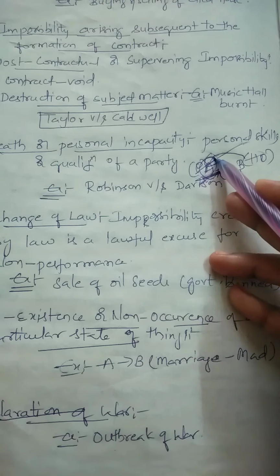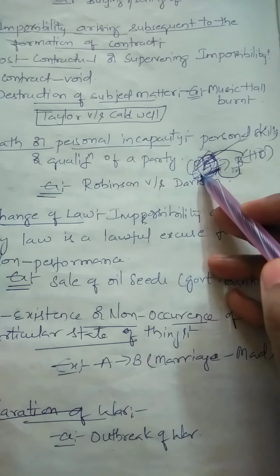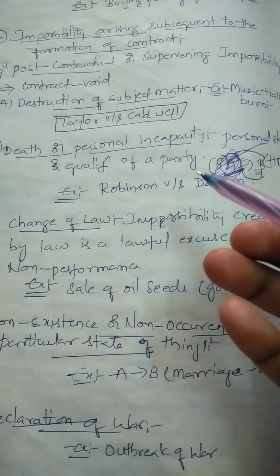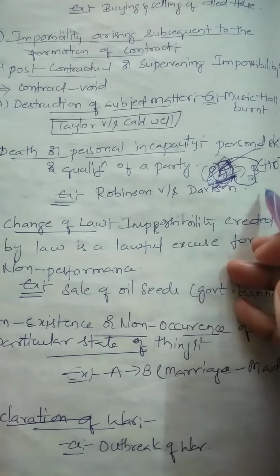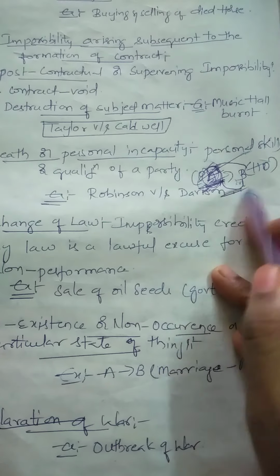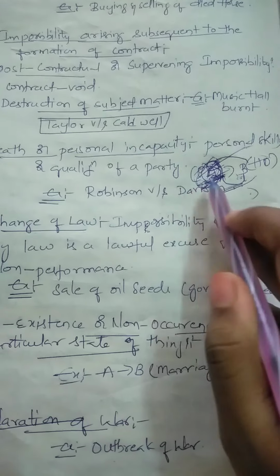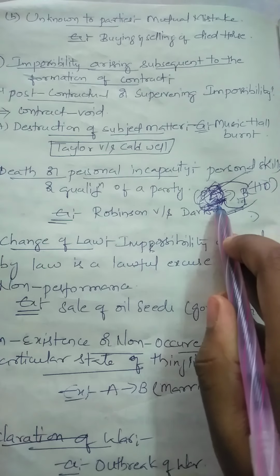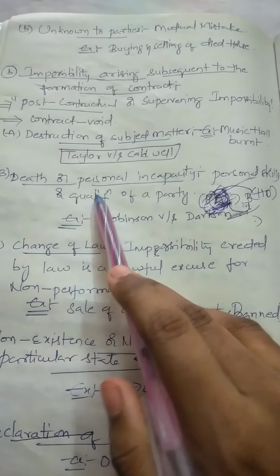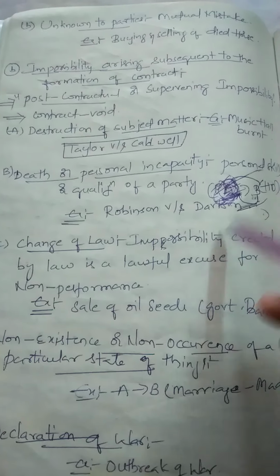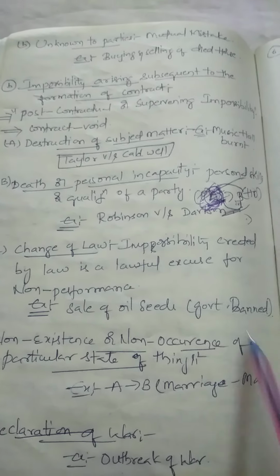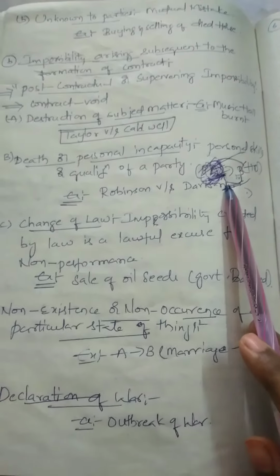If the personal skills of a person are involved and that person dies, the skill of painting cannot be performed by his son. Due to this impossibility, the contract becomes void, because his son cannot perform the artistic work of A. So where personal incapacity occurs, the agreement becomes void. This is one of the cases of discharge by impossibility.